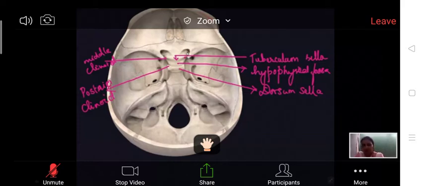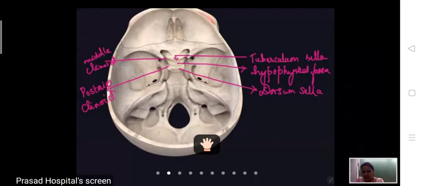Very important applied aspect related to these meninges. If there is an occlusion of the CSF anywhere, the CSF pressure increases in between the meninges. These meninges pass around the optic nerve, so if there is CSF pressure between the meninges, they compress the optic nerve, and due to this compression it can cause optic neuropathy.